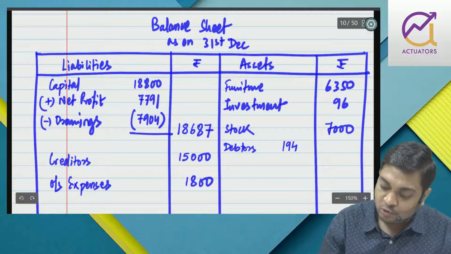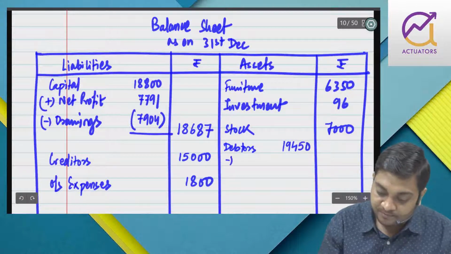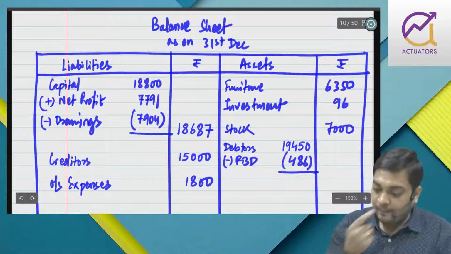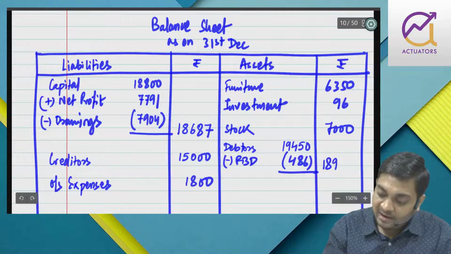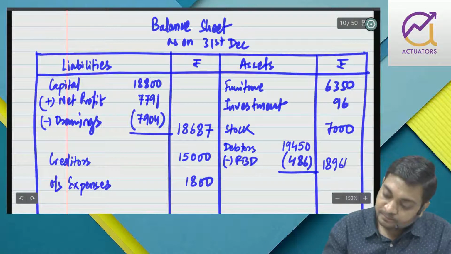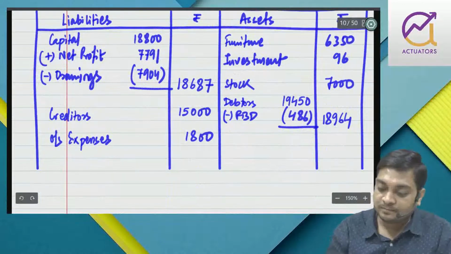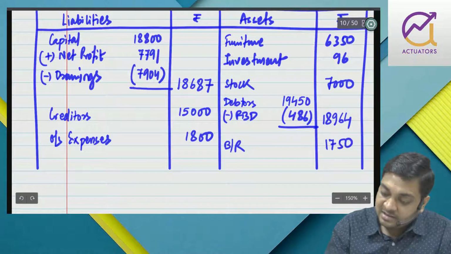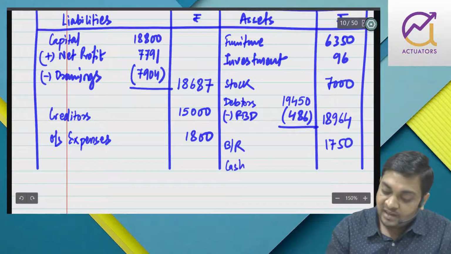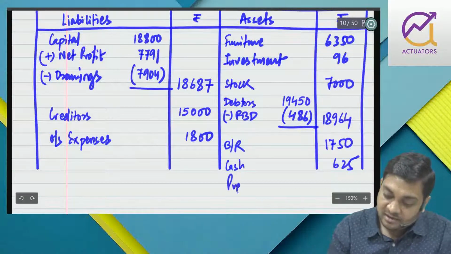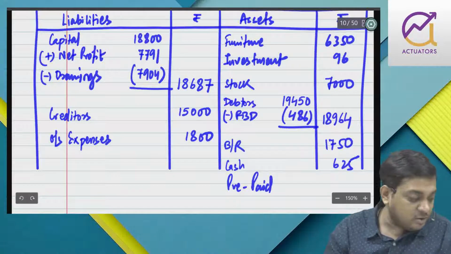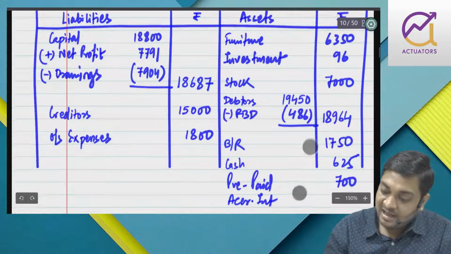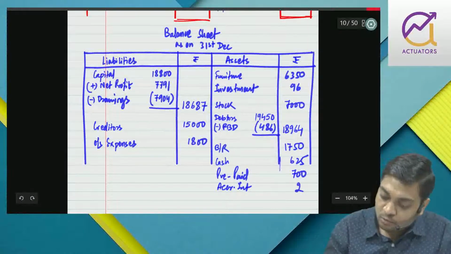Then I will have debtors 19,450. Now since I have read the problem so many times, I remember quite a few figures. Less provision for bad debt 486. So that comes to 18964. Right. We have bills receivable. I got the balance 1750. Then I have cash 625. I have prepaid 700, and then accrued interest I'll have 2.